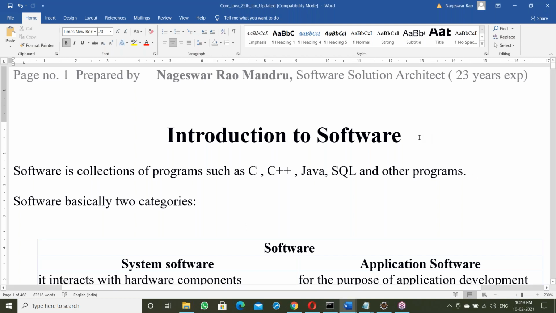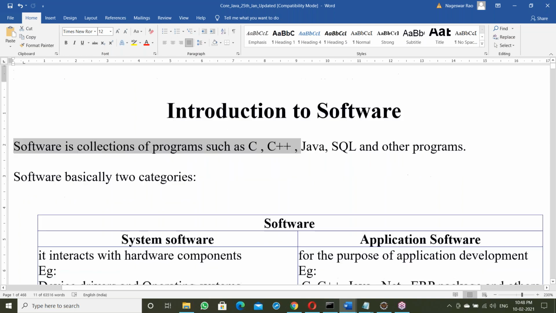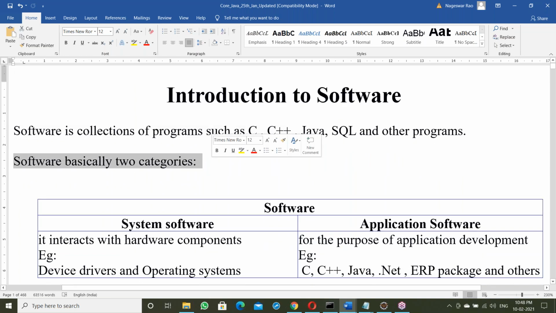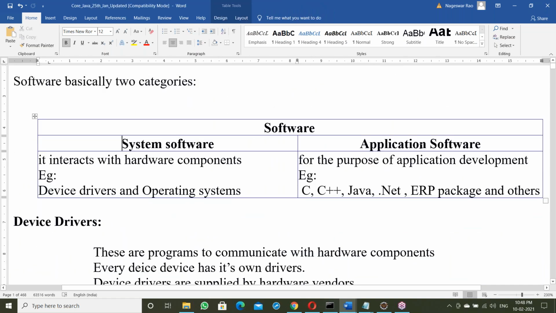Introduction to software. Today's topic. Software is a collection of programs such as C, C++, Java, something like this. Software basically has two categories: system software and application software. System software interacts with hardware components. Examples are device drivers and operating systems. Application software is for the purpose of application development, like C, C++, Java and all this.